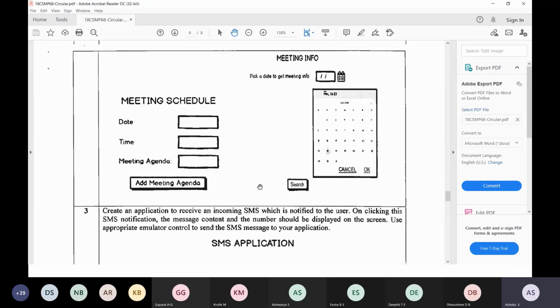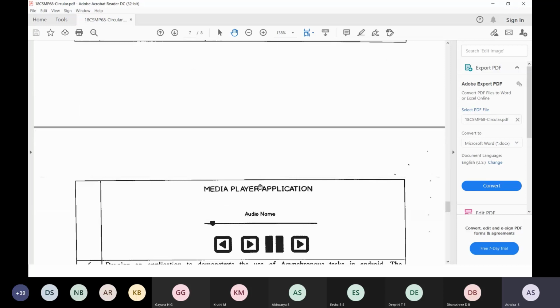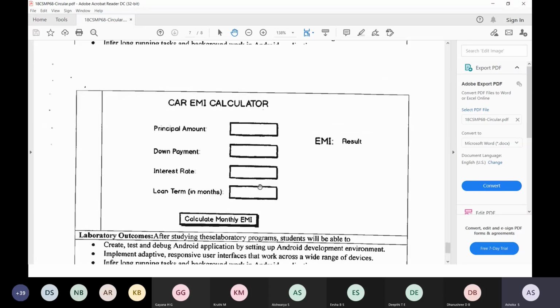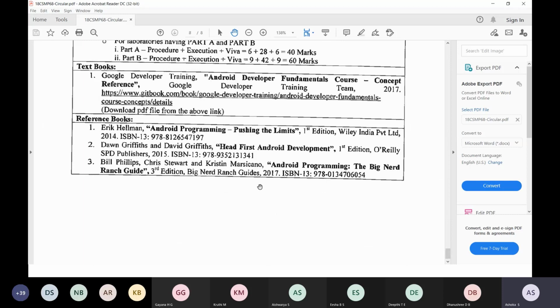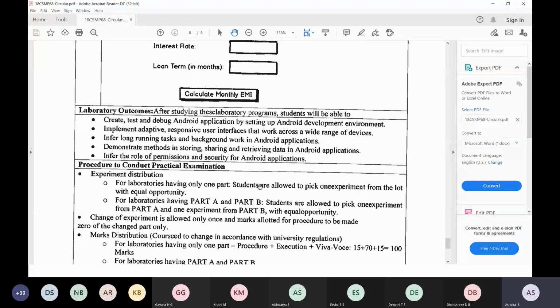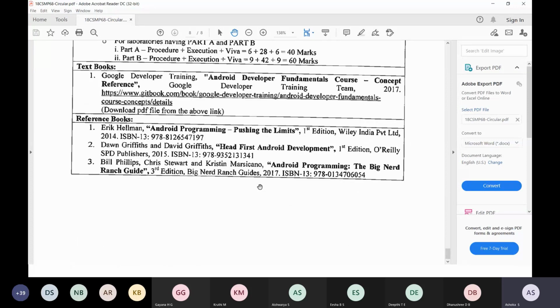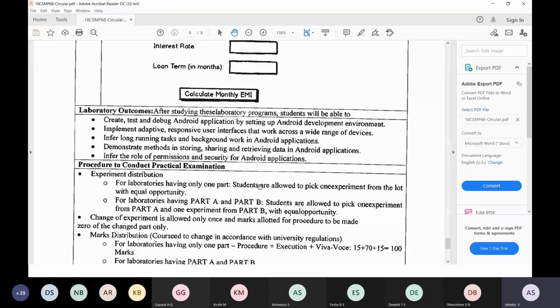Either you can take part B programs and incorporate new features into them, or if you're not interested in those programs, you can develop your own application. For that you need to create a batch, probably of 2 members. They have not specified how many members per batch, so I'll confirm soon. Probably I'm thinking 2 is best.